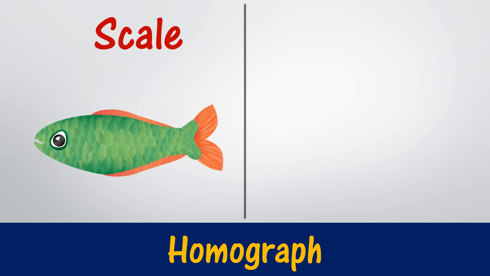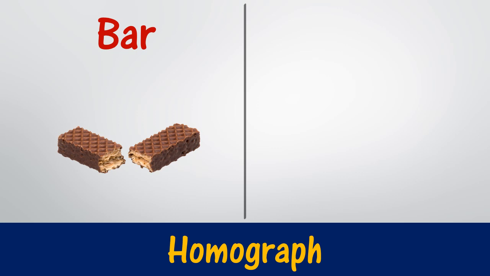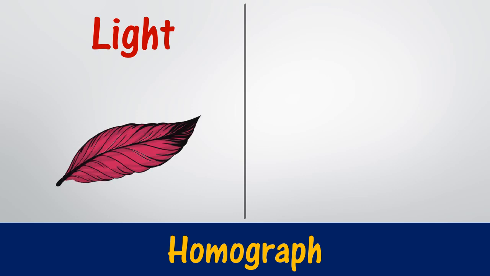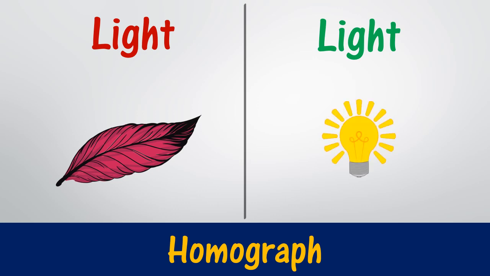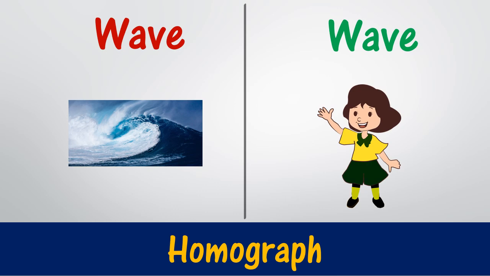Scale, the skin of a fish, and another scale which is a weighing scale used to weigh things. Bar, a bar of chocolate, and another bar that is an iron bar used to exercise. Light, meaning lightweight like a feather, and another light which is used to see something. Wave, as an ocean wave, and another wave which is used to say hi.